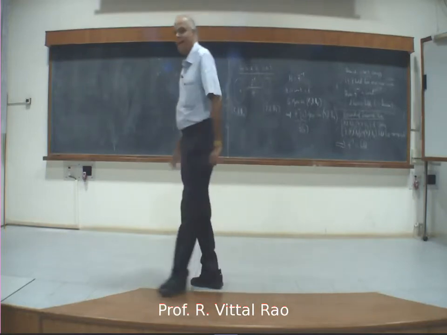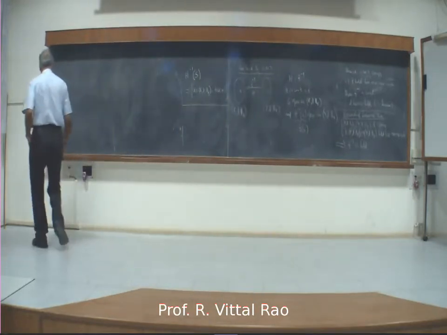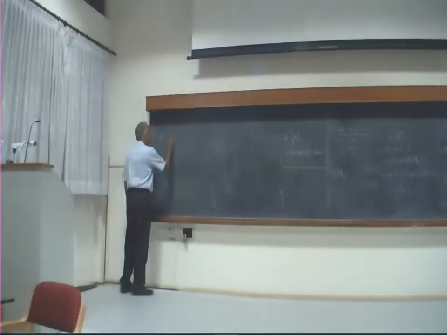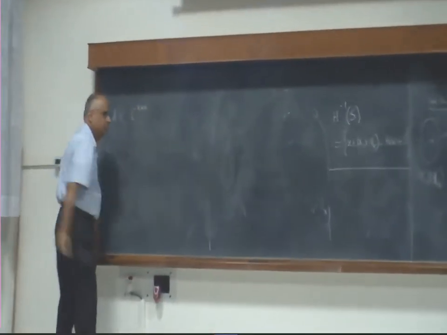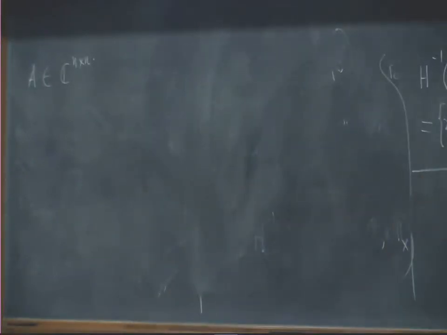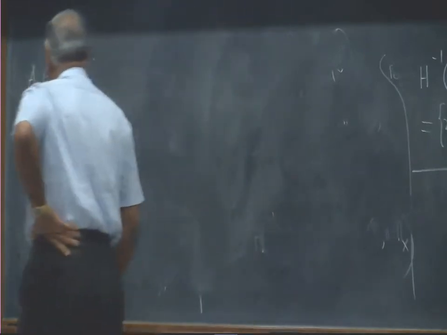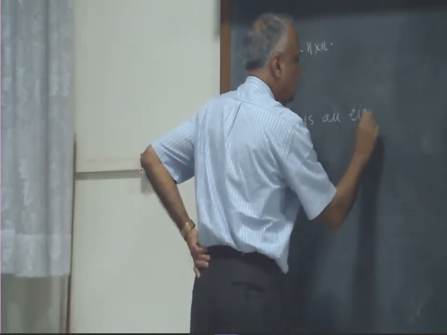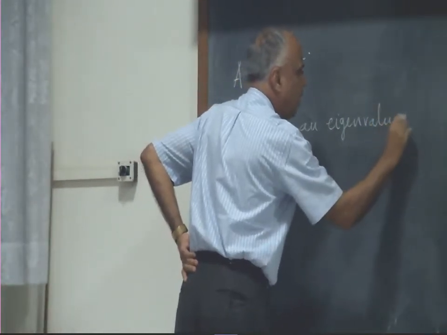So what are these eigenvalues? For simplicity, let us take complex matrices where roots of problems are not an issue. So let us take A to be a complex n by n matrix. Just for discussion, we could work with R^n and do all these things, but always take a simple generic example. Suppose I take a complex n by n matrix, then I say lambda, a complex number, is an eigenvalue of A